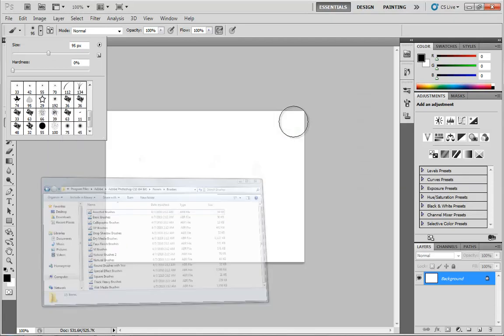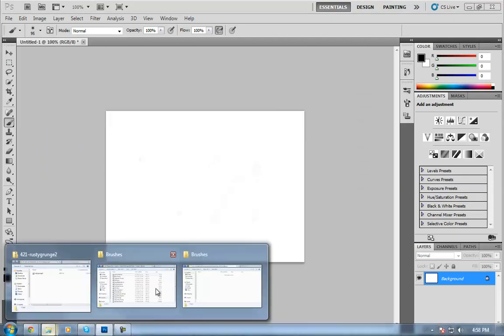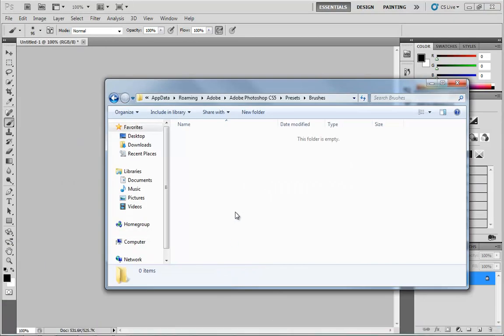In Windows 7, you can install your brushes to a local location that is bound strictly to your account, so that when you log into Windows, you'll get your brushes, and when somebody else logs into Windows, they're going to get either their own brushes or they won't get yours. And that location is C, Users, whatever your login is, AppData, Roaming, Adobe, Photoshop CS5, Presets, Brushes. Again, notice the Presets, Brushes listing. Now this is where I'm going to install my brushes.